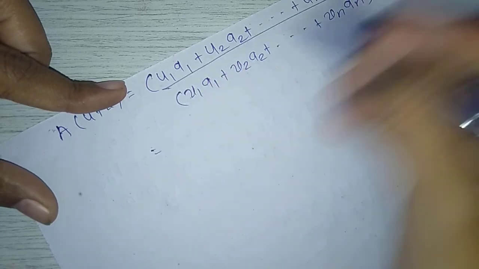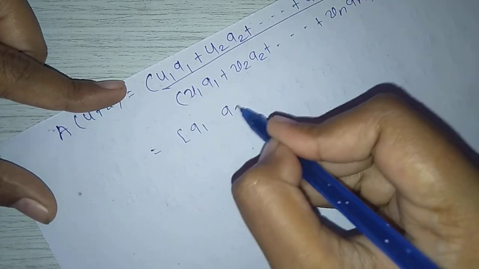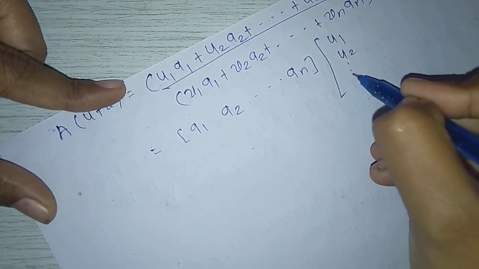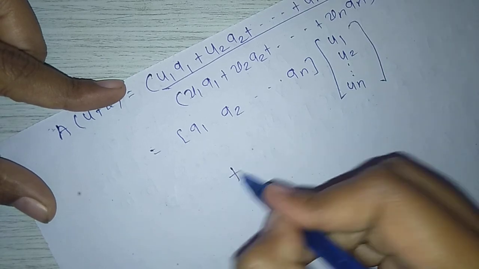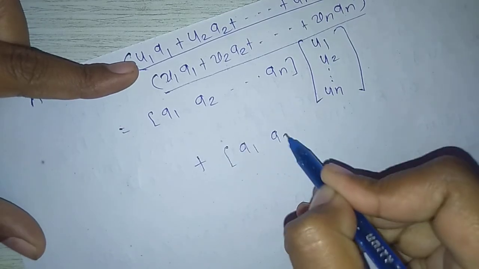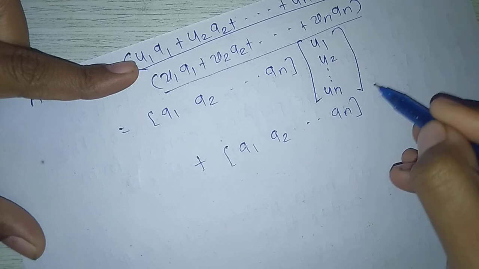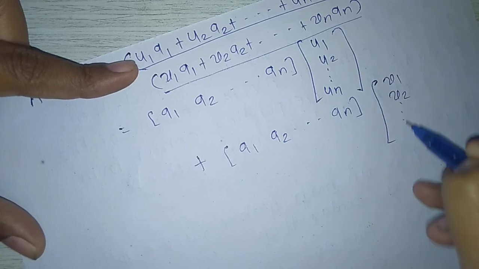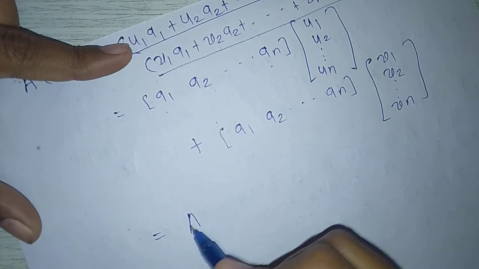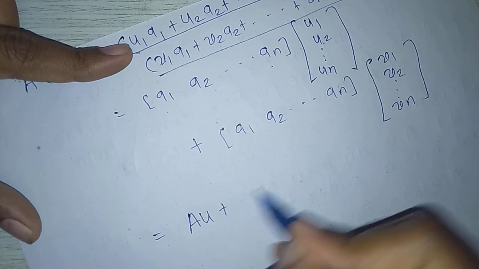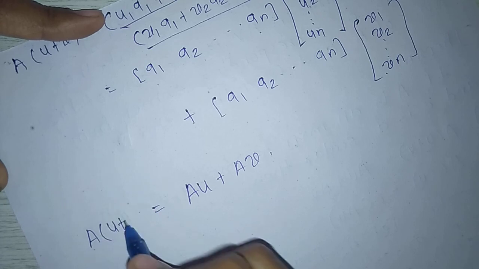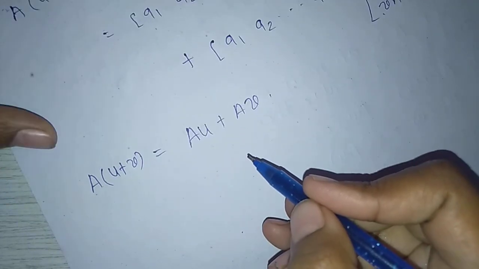This addition can be written as [a1, a2, and so on, an] times (u1, u2, and so on, un), plus similarly [a1, a2, and so on, an] times (v1, v2, and so on, vn), which is A times vector u plus A times vector v. So we get A(u + v) = A u + A v.